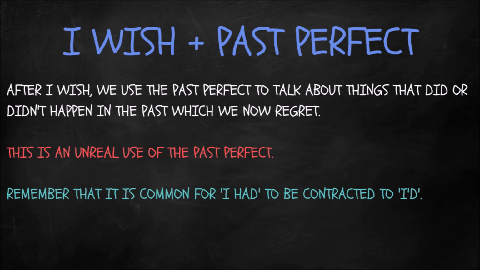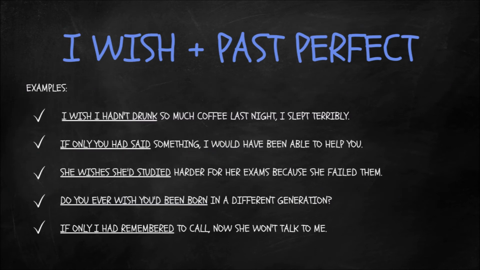Remember that it is common for I had to be contracted to I'd. So you're going to hear I'd a lot here. Here are some examples of wish with the past perfect. I wish I hadn't drunk so much coffee last night. I slept terribly. I drank too much coffee, so I didn't sleep well. I wish I hadn't drunk so much coffee.